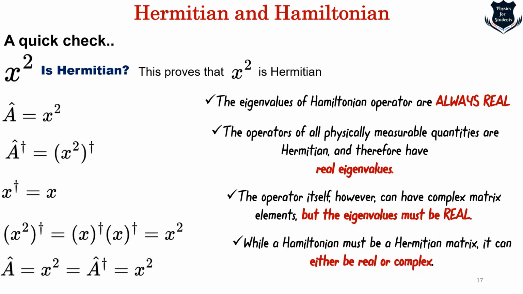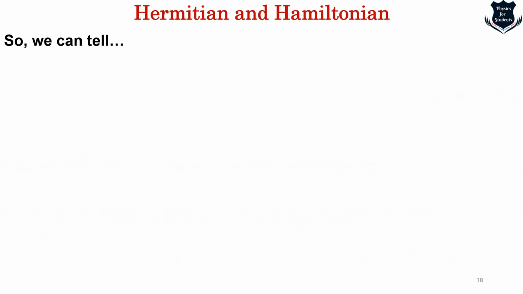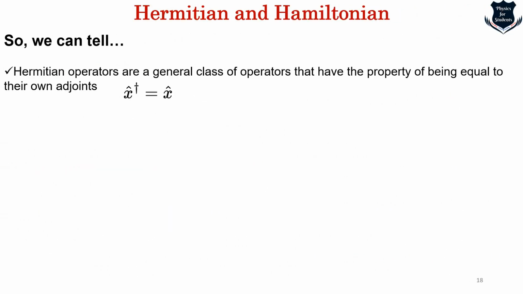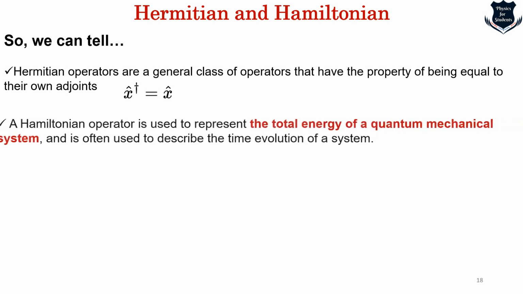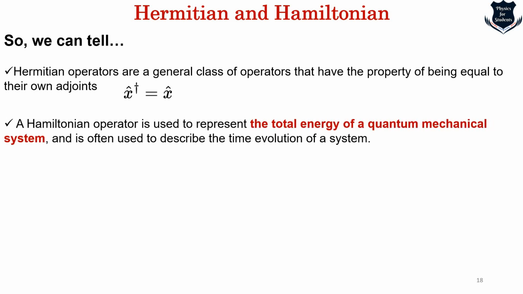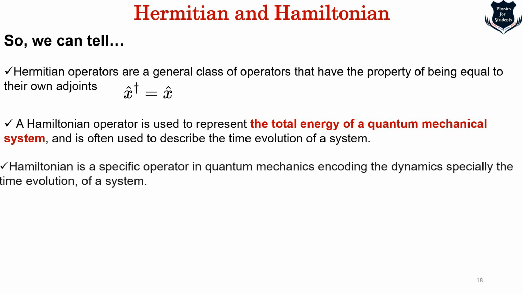While a Hamiltonian must be Hermitian, when we plot it as a matrix it can be either real or complex, but the eigenvalues have to be real.